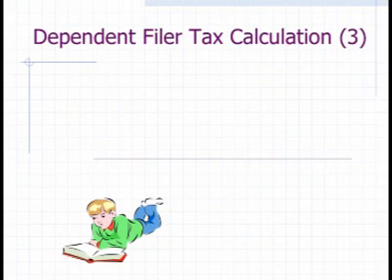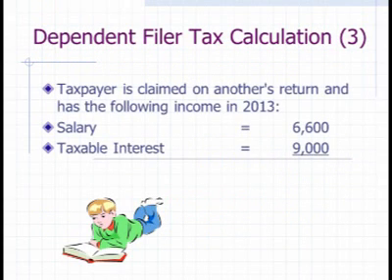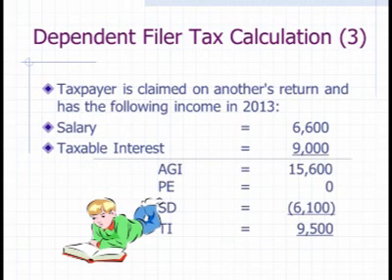One more calculation, see what our facts are. This time we have salary and taxable interest, but our salary is higher than the basic standard deduction for a single person, so I'm not going to be able to offset any of my taxable interest to even it out. So here we go. My standard deduction can never be larger than $6,100, so now my taxable income is $9,500.